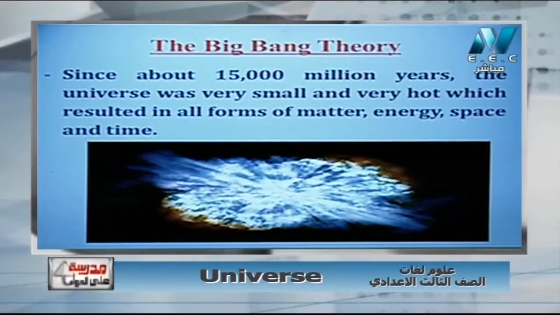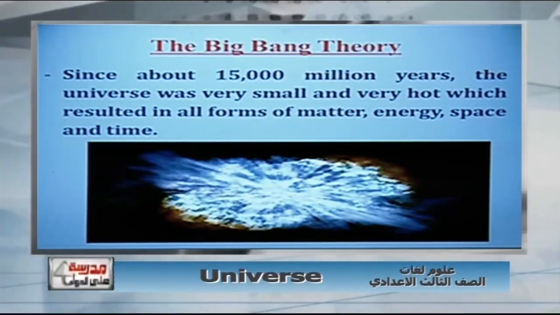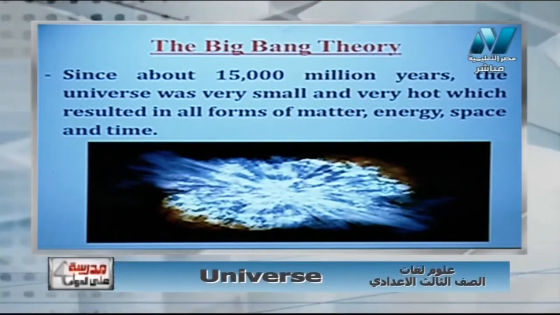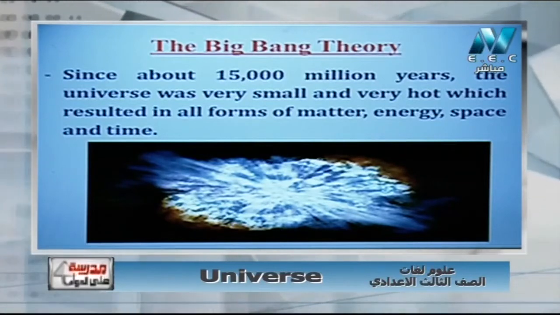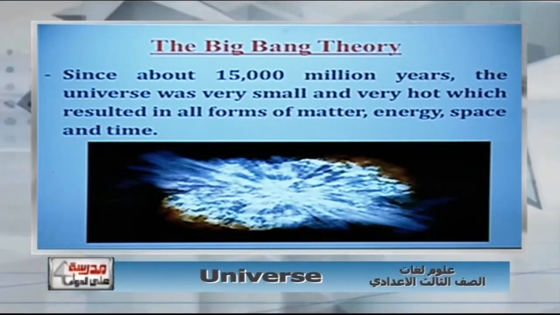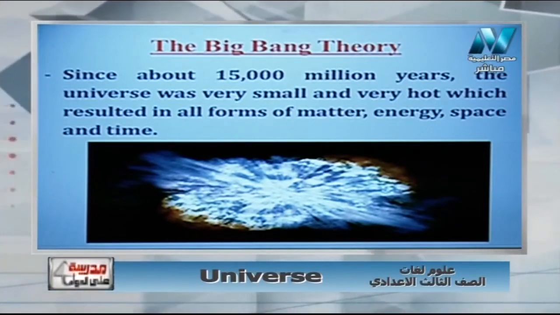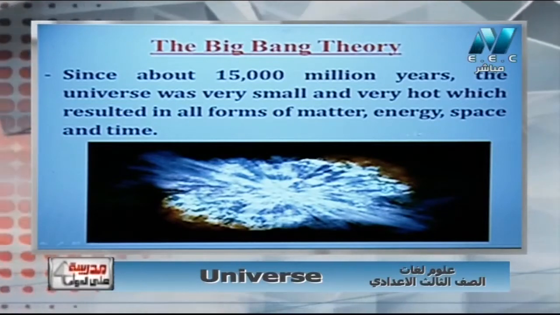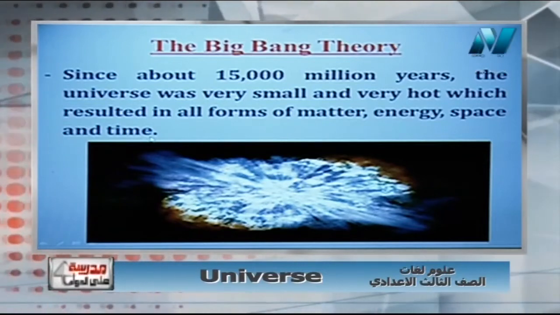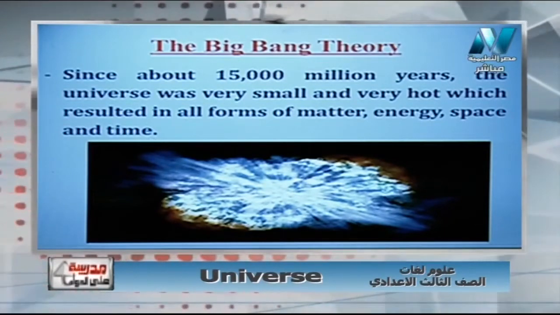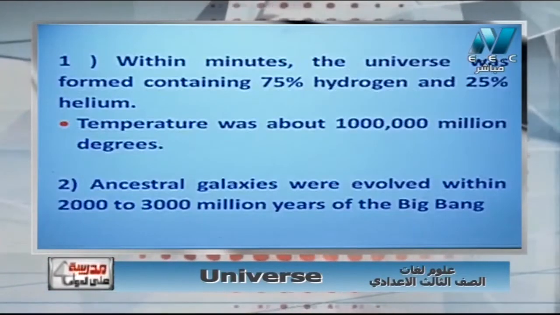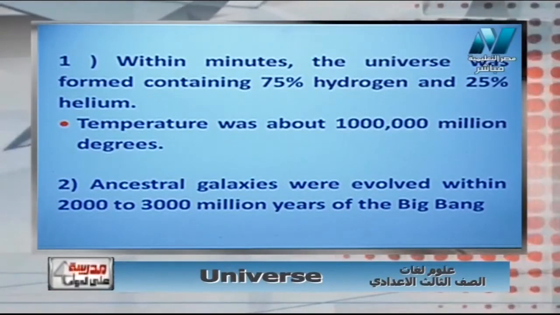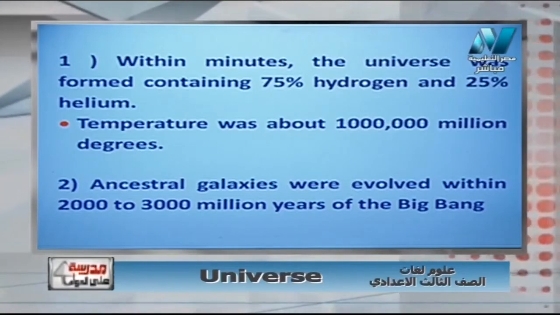Now we have the Big Bang theory. They assumed that 15,000 million years ago the universe was very small and very hot, which resulted in matter, energy, space and time after this very hot small universe exploded. After the explosion, within a minute, the universe was formed containing 75% hydrogen and 25% helium.